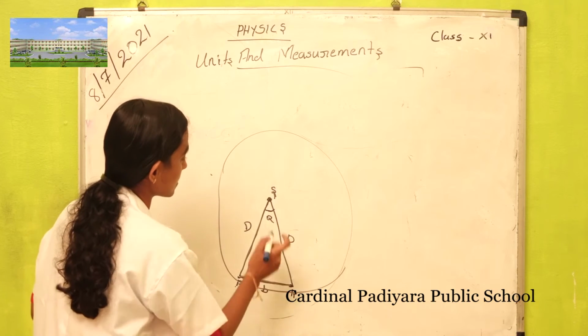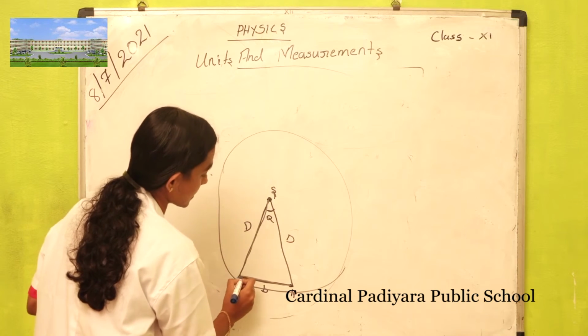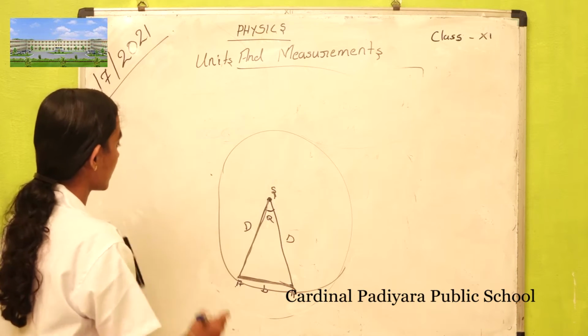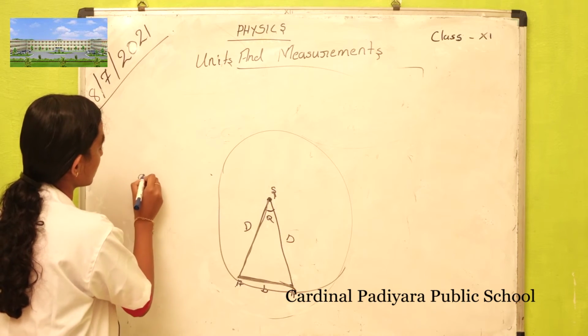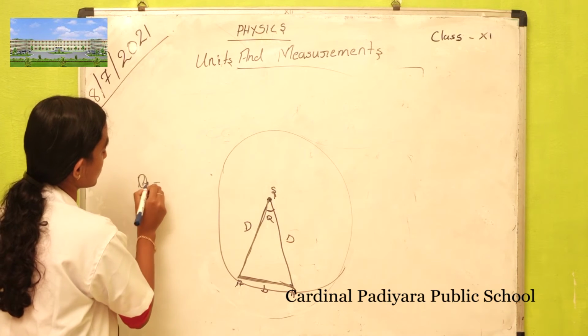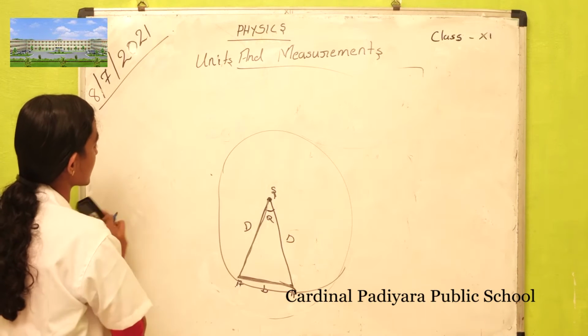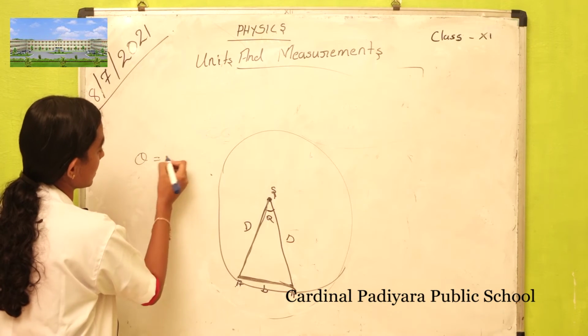This is the radius of the circle, and this can be taken as the arc. Then the angle theta is equal to arc by radius.